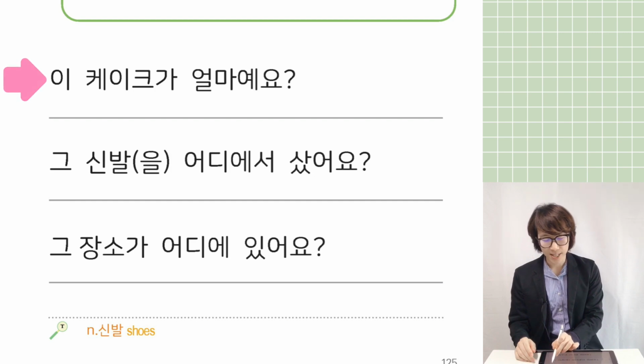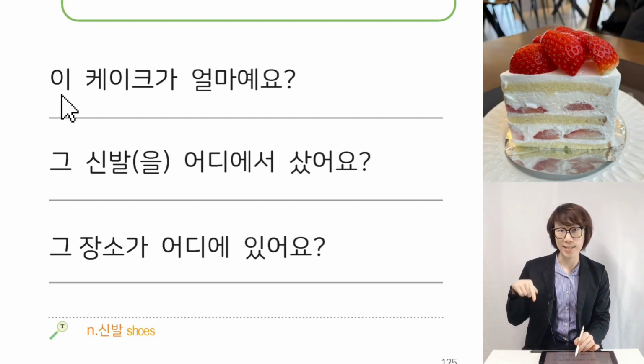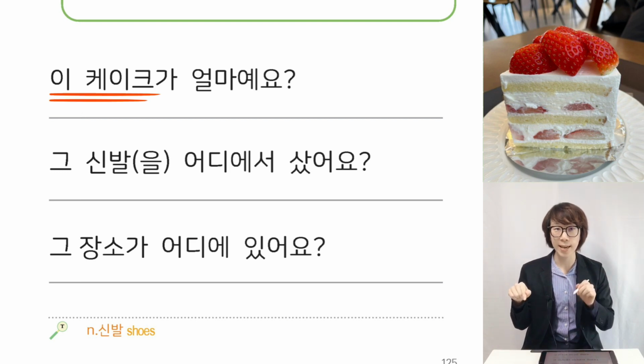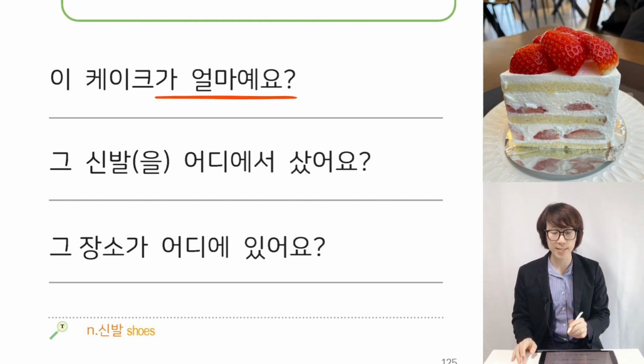Can you see here? 이 케이크가 얼마예요? So 이 is this. So 이 케이크, this cake, 얼마예요? 얼마 is how much. So this cake, how much? So how much is this cake?